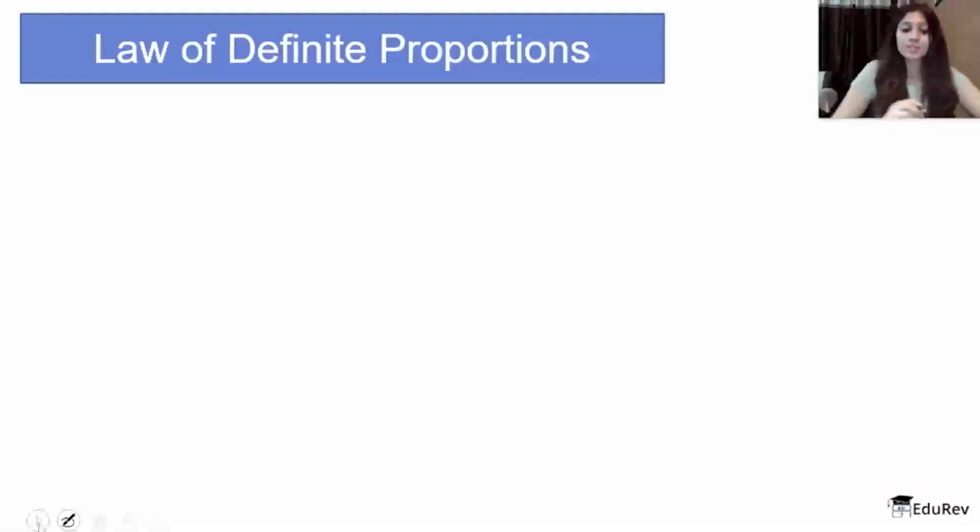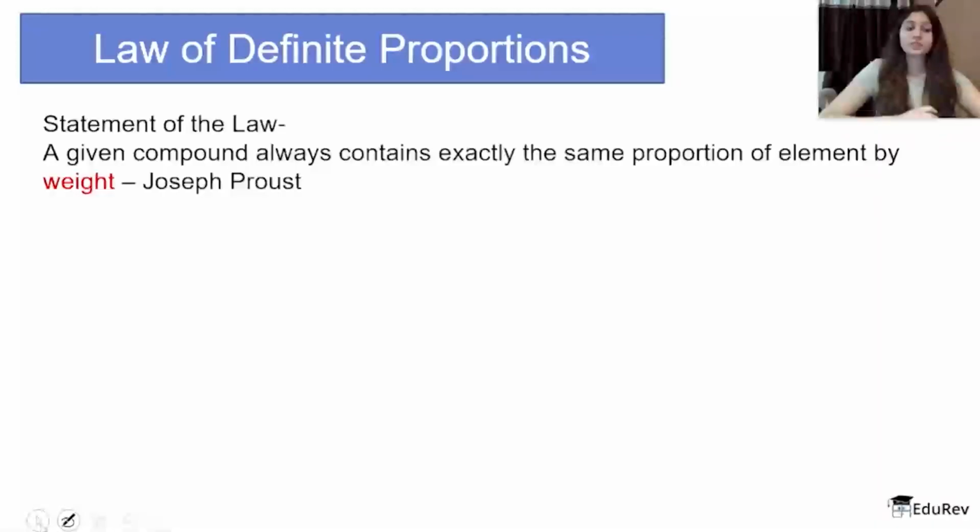Moving on, we have the second law, which is the law of definite proportions. Let's first see the statement of the law. A given compound always contains exactly the same proportion of elements by weight. I've written weight in a different color because you will see why in a while, but this is a very important law, and you first read the statement and then we'll understand how.